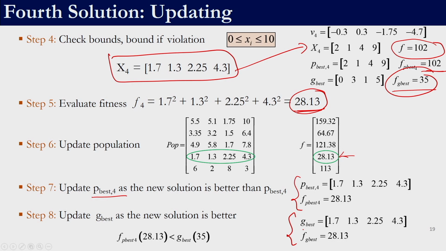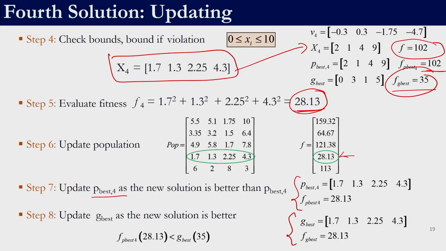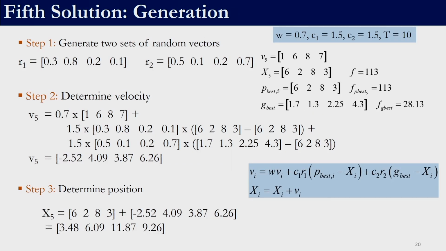So, if you see, we have tried to capture all the possible scenarios. One solution wherein no P best update, no G best update is required, another solution required P best update, another solution required G best update, right. So, the example has been carefully constructed so that we come across all the possible cases, right. So, similarly the fifth case you can try it out, right.